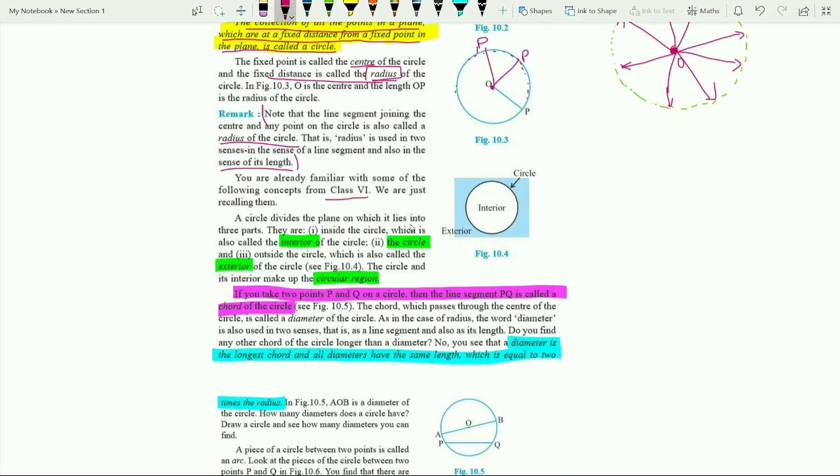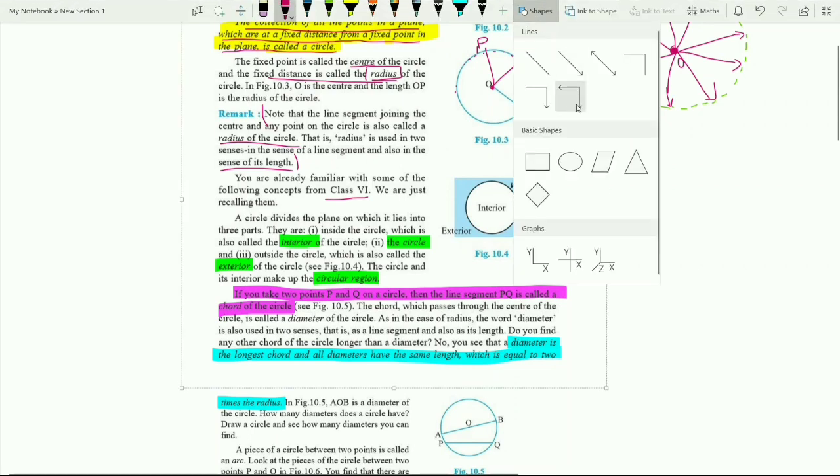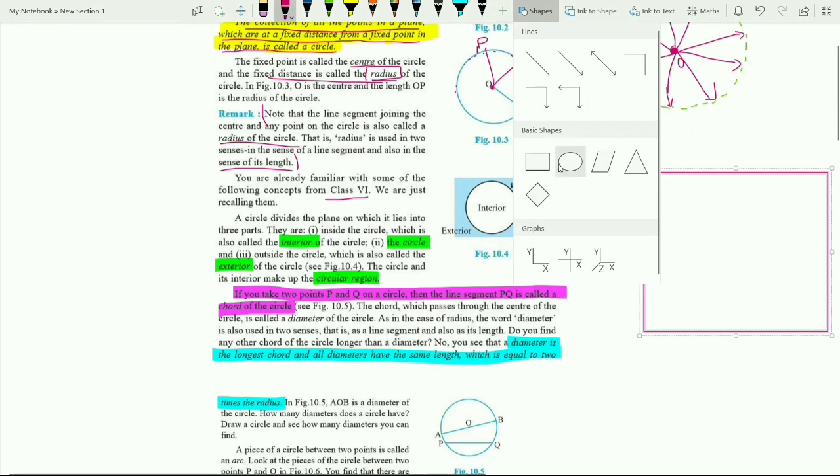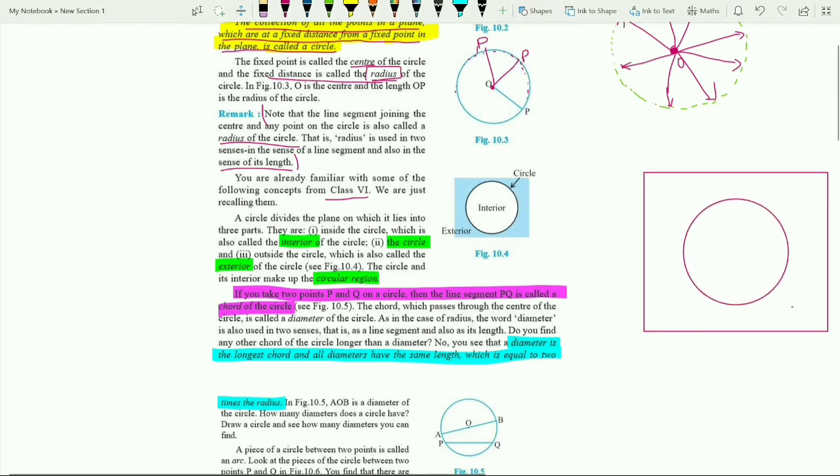Now this thing is important: the circle divides the plane on which it lies into three parts: interior, exterior, and on the circle. To understand, let's draw it again. Let's say this is the plane and let's draw the circle.